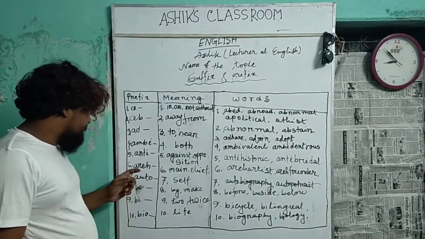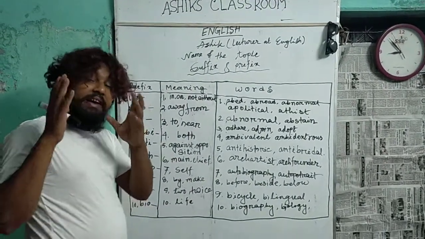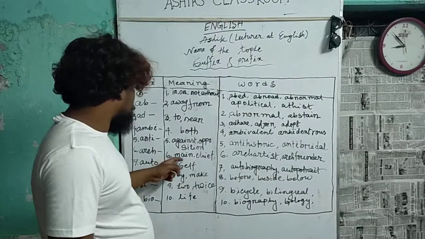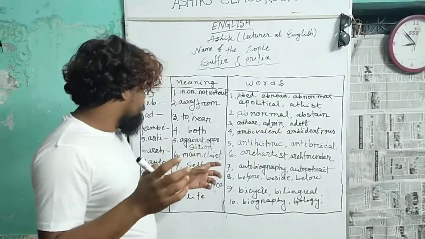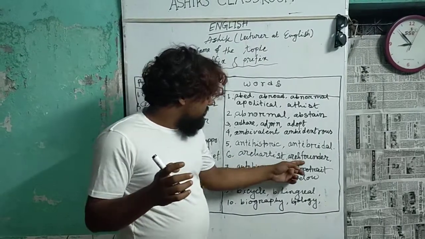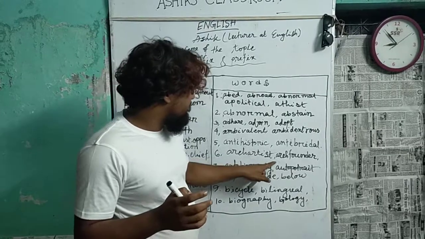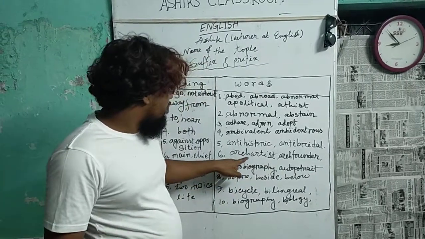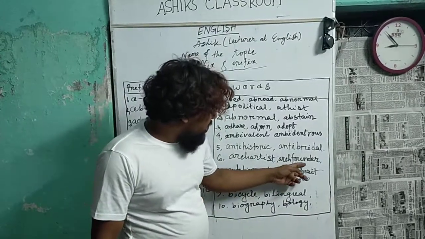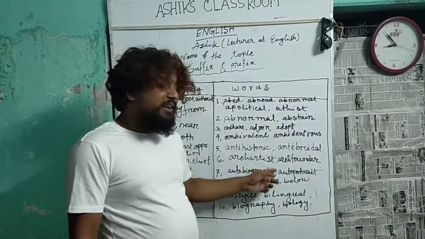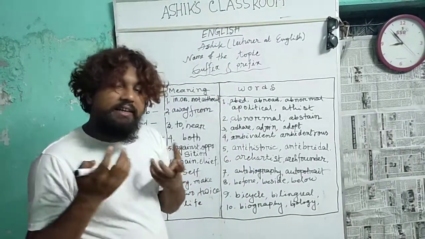Number 6, arch. Arch means chief or main or king. Here arch is the main word, and the examples are architect, archfounder, and arch-based words. All of these words are related to this topic.